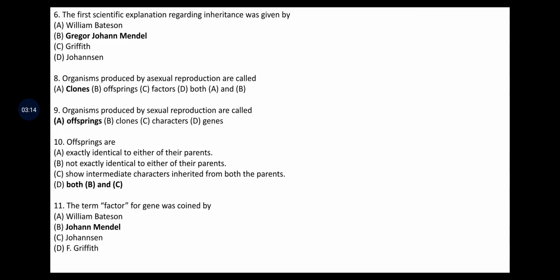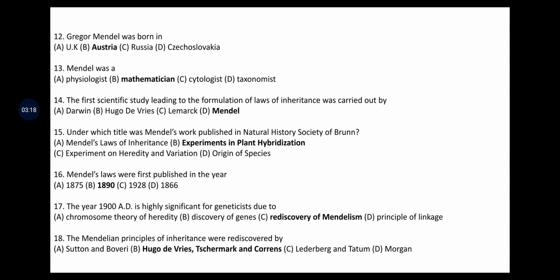Next is, term factor for gene was coined by obviously Mendel. Gregor Mendel was born in, the options are UK, Austria, Russia, Czechoslovakia. The answer is Austria. Mendel was a, options: physiologist, mathematician, cytologist, taxonomist. Mendel was a mathematician.